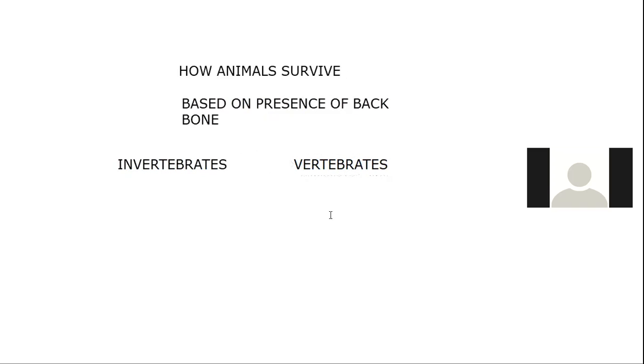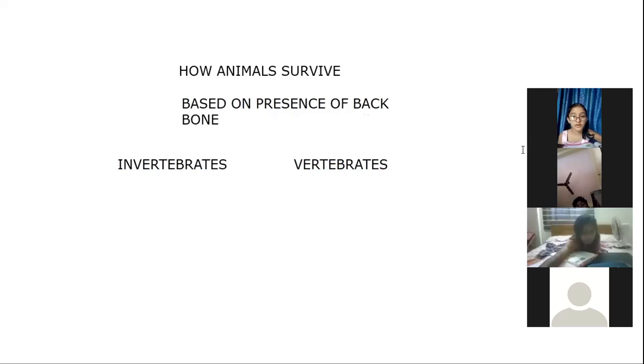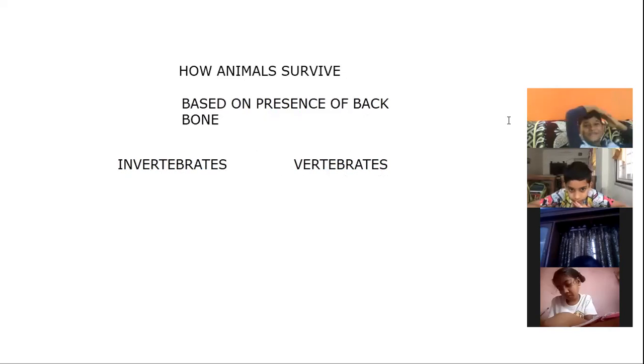Backbone is also called vertebra. So based on the presence or absence of backbone, animals are divided into two classes. Animals which have got backbone are called vertebrates, and animals which do not have the backbone are called invertebrates. Are you all able to understand?